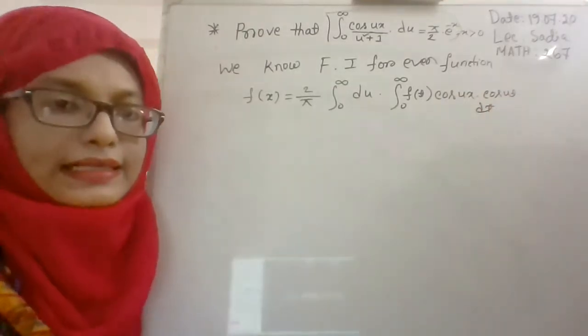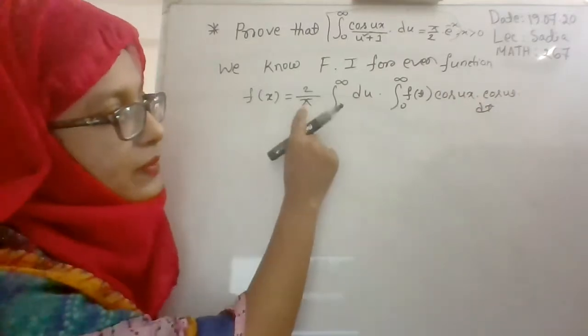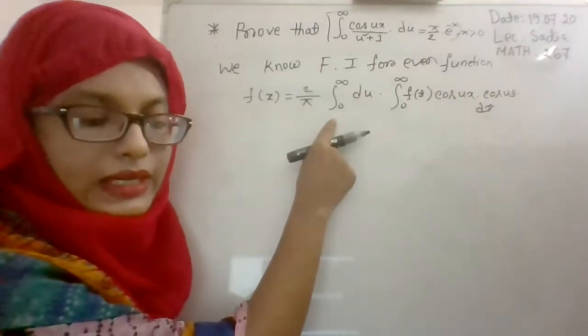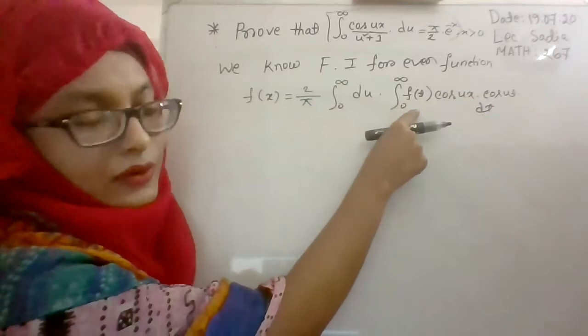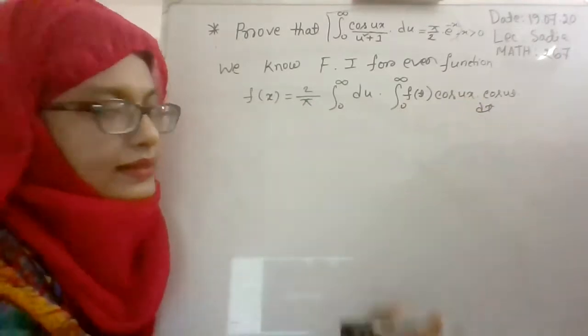I think this is the formula for Fourier integral for even function. 2 by pi, 0 to infinity du, 0 to infinity f of t, cos ux, cos ut dt, right? Yes, ma'am.